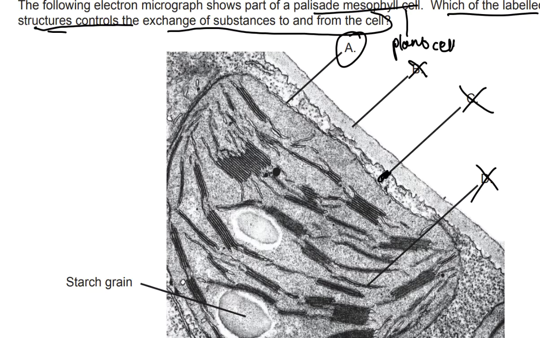Actually, I'm not sure whether it's A or C because now that I think about it, this could be the plasma membrane here. I think this whole region can be considered the cell membrane, and the fact that this one is more inner and this one's outer might mean that C is the one that controls, just because it's inner versus outer. Outer would have a greater control of movement from inside to outside of the cell, because A would be controlling more to do with this movement, whereas this one would be more to do with this movement. So I'm going to go with C.